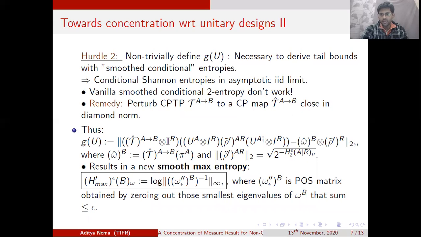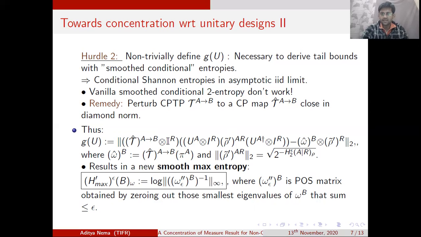In order to avoid the inverse being undefined or not well defined, we have to make sure that the support or the range of the superoperator tau is indeed contained in the weighting operator. This is also one of the challenges, and it should be contained in such a way that when we evaluate the IID limit, or the asymptotic IID limit, we indeed are able to recover the Shannon entropic quantity or the analogous Shannon entropic quantity. So this makes the choice of the weighting operator challenging, this makes the perturbation challenging, and this makes the overall analysis very challenging.